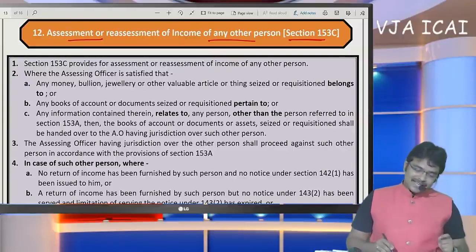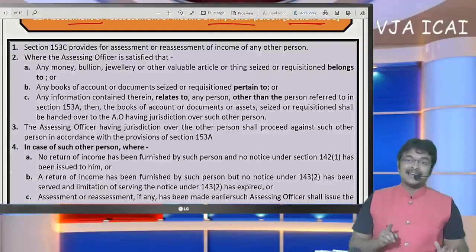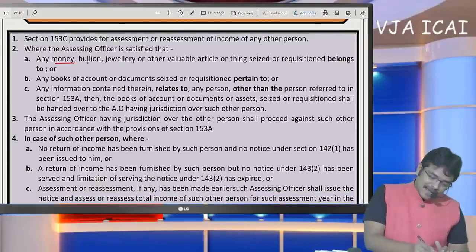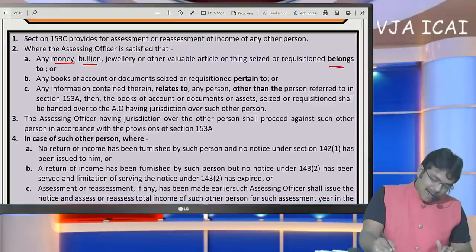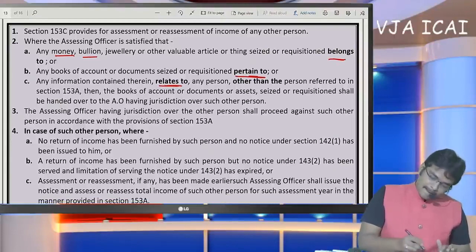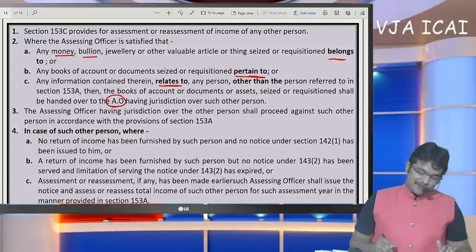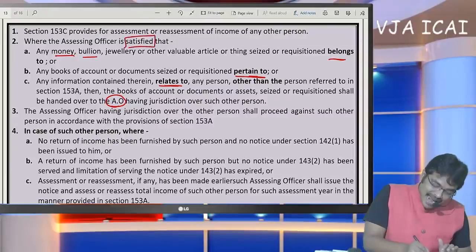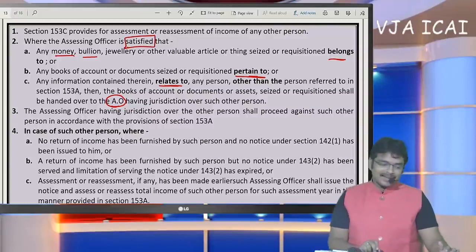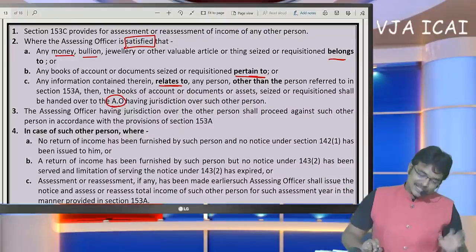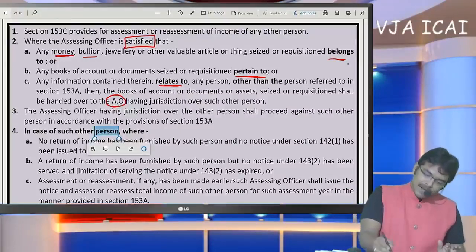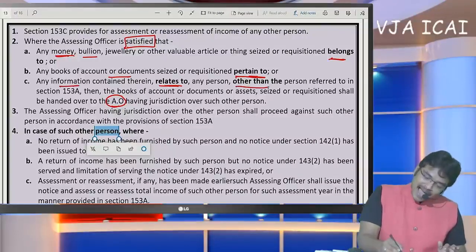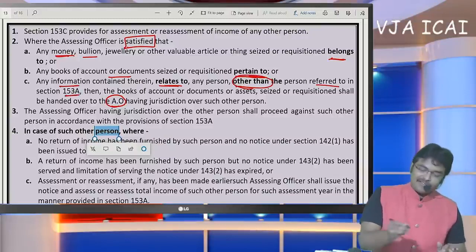When search was executed in the hands of one person, where documents, money, bullion belongs to, pertains to, or relates to another person's AO, and assessing officer is satisfied that, the term to be remembered here is assessing officer is satisfied that money belongs to, books pertains to, information relates to other than the person referred in 153A.